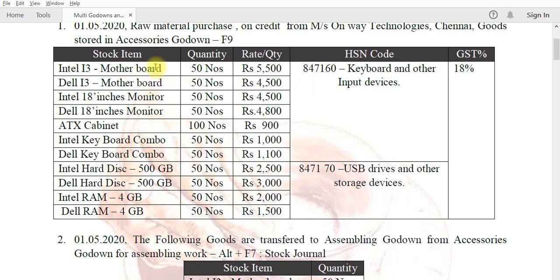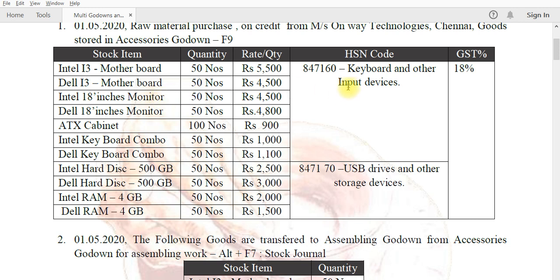We have multiple stock items but only two HSNs, meaning one HSN covers multiple stock items, so I group the stock items with similar HSN.